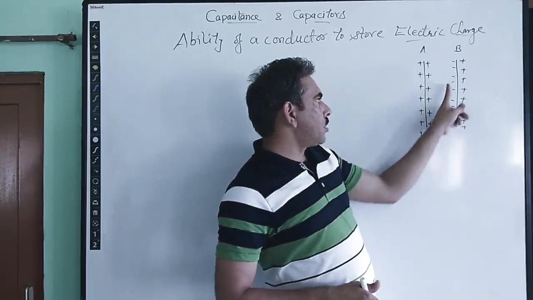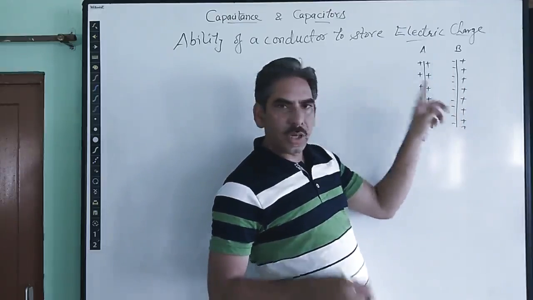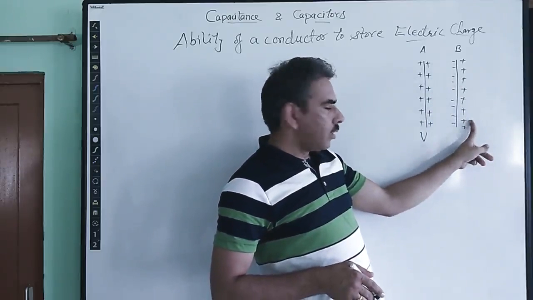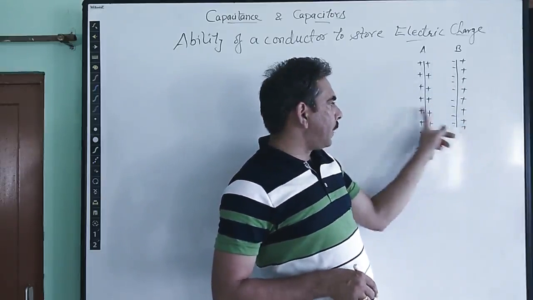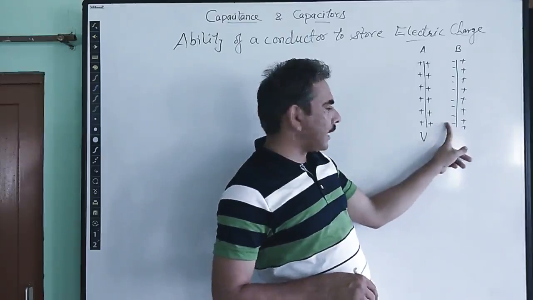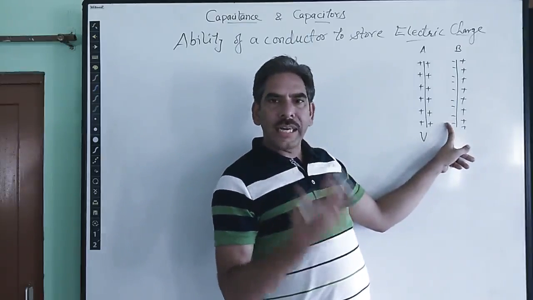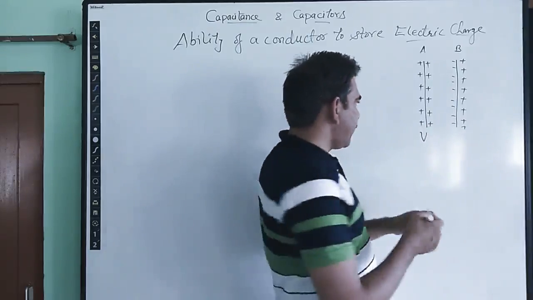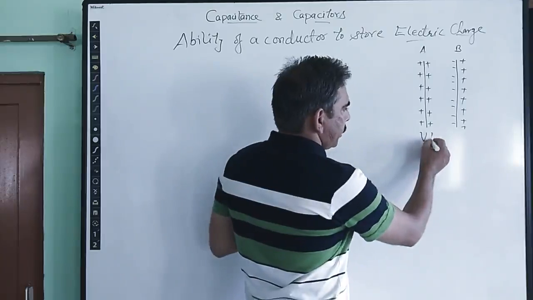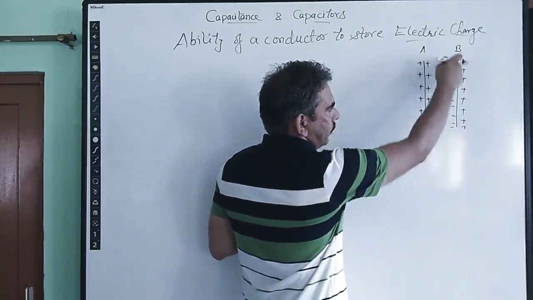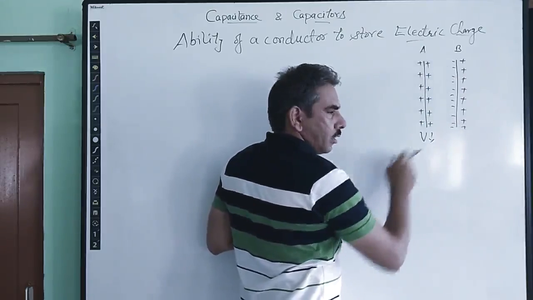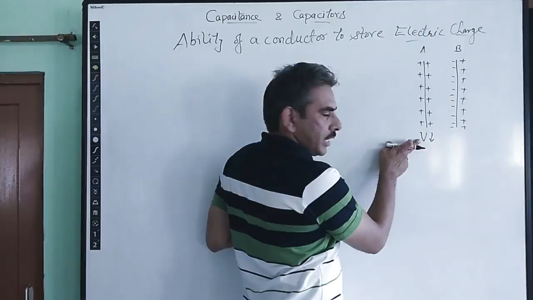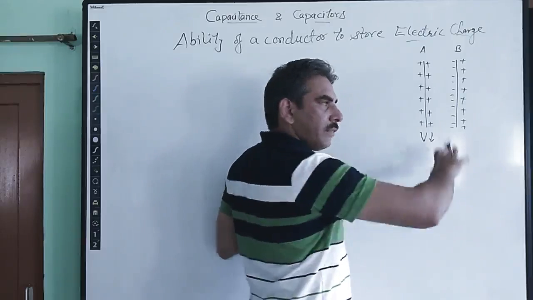Now this negative charge on plate B is closer to plate A than the positive charge on plate B. Right? Due to this, there will be a decrease in potential of plate A due to the negative charge, and some increase in potential due to the positive charge. But because the negative charge is close, the net change in potential is a decrease. So there will be a net decrease in potential due to the negative charge that appears on plate B.